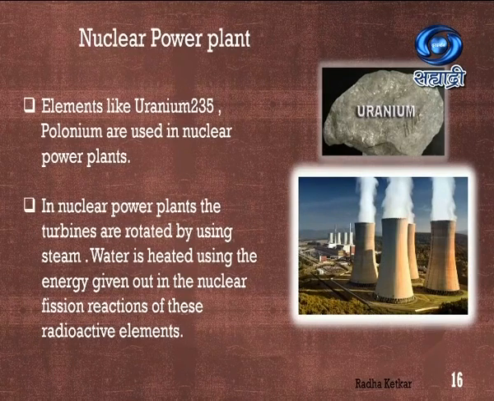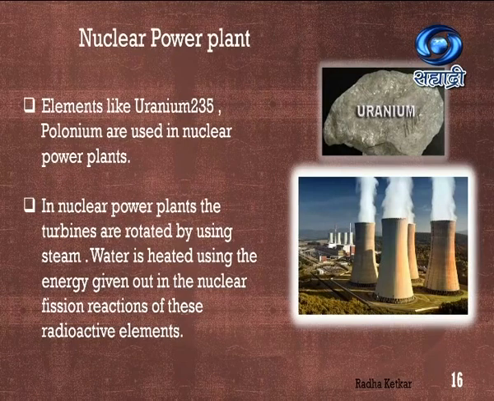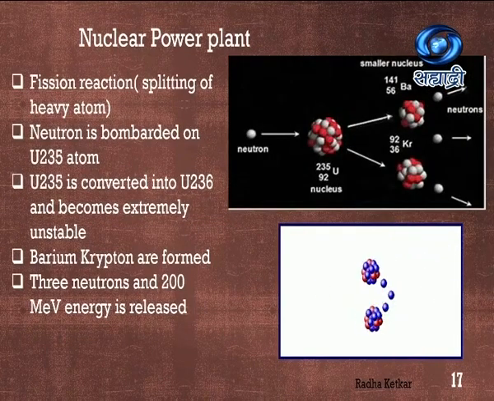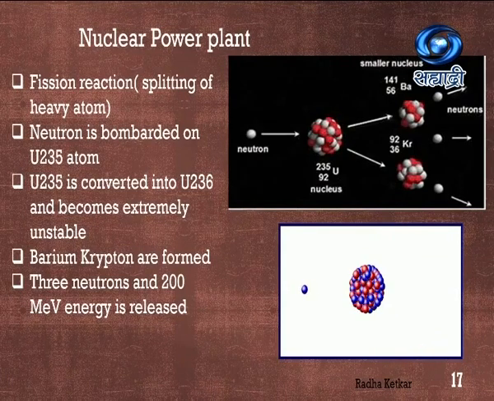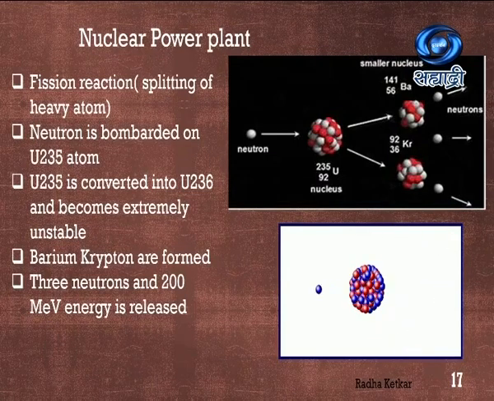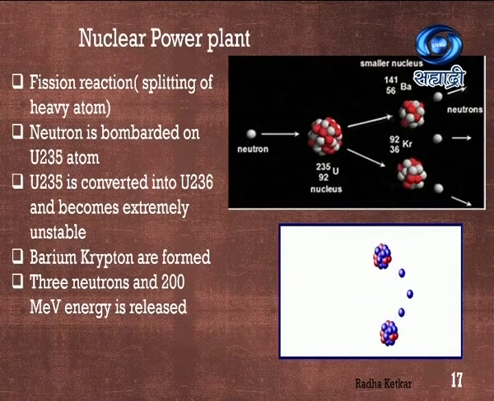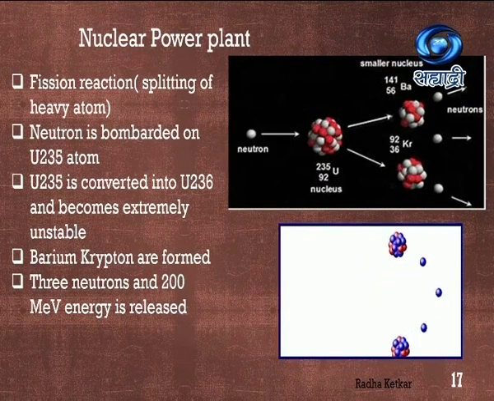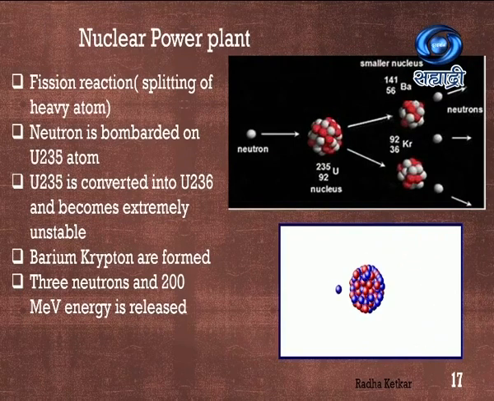So water is heated using the energy given out in nuclear fission. That means the breaking of that particular heavy atom. Look at the pictures. This is the uranium source that we are going to use in the nuclear power plant. Now let us understand what reaction is going on here. You can see in the first picture there is a uranium atom shown which has 235 as its atomic mass number. It is bombarded with a neutron. Now instead of 235, as one neutron is added, the number is going to be 236.